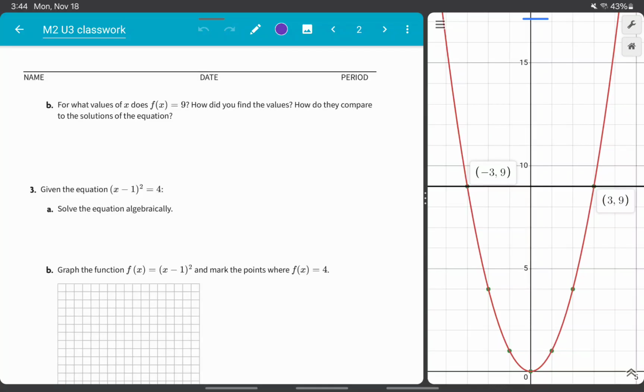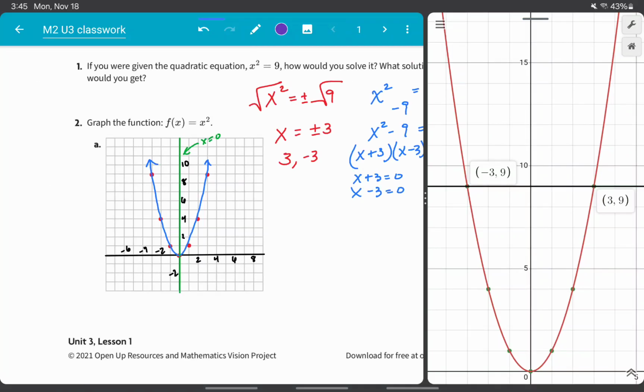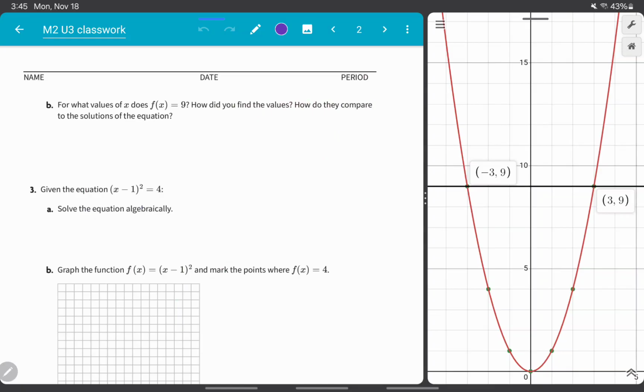So what I did was I graphed the line y, or f of x, equals 9, and I looked for the places where the line intersects the graph. Now, when it says how do they compare to the solutions of the equation, remember that equation that we had earlier, those solutions were 3 and -3, which are the same as those two x values right there. So let's go ahead and note that down.